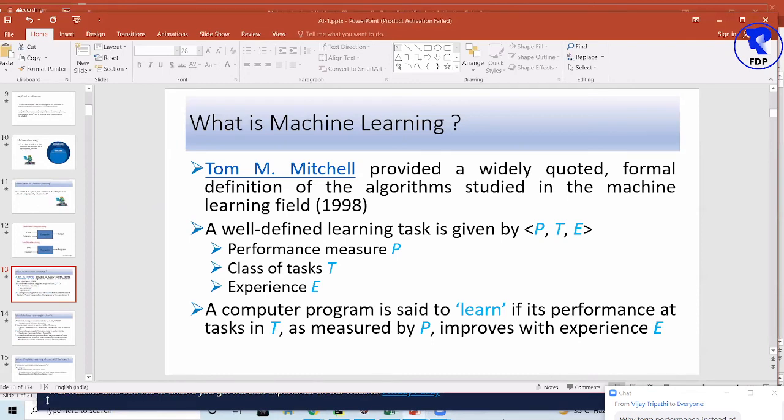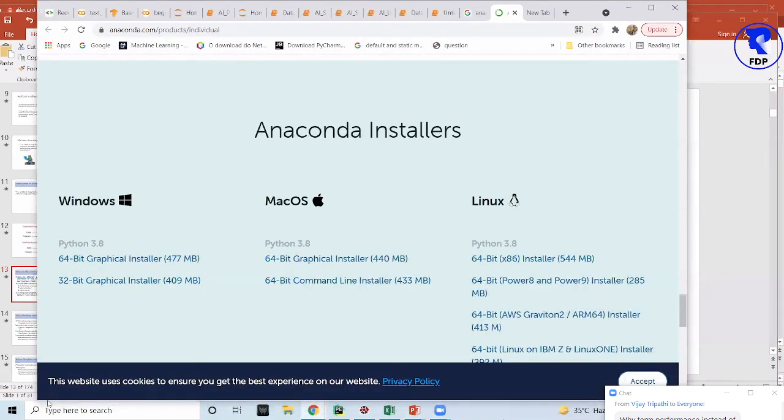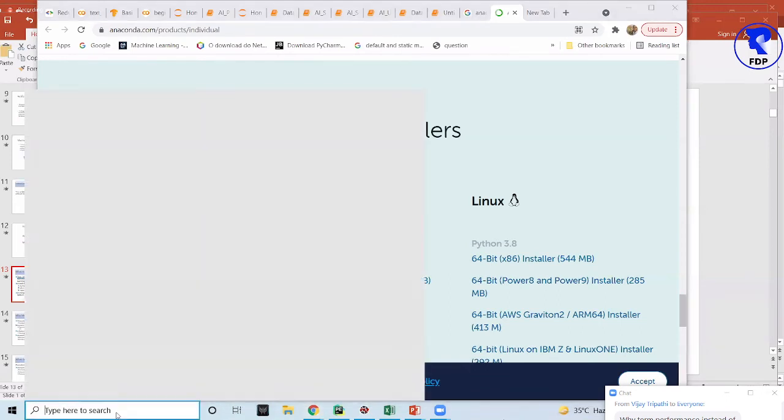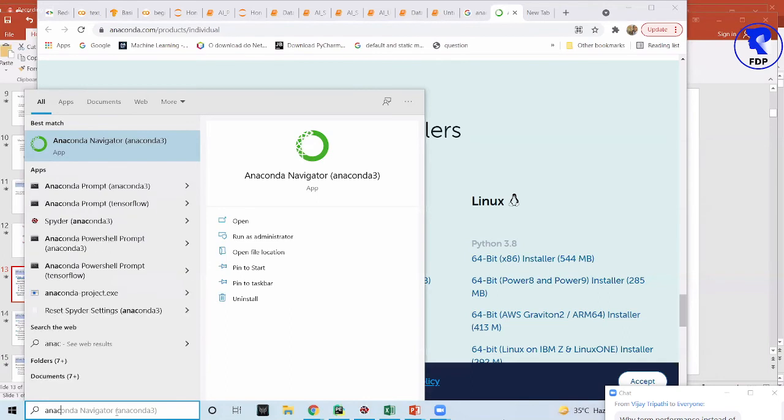You can see I am going to open Anaconda. I have already given this link. Can you see that after installation, if you search Anaconda, the very first option is Anaconda Navigator? You have to click on that.